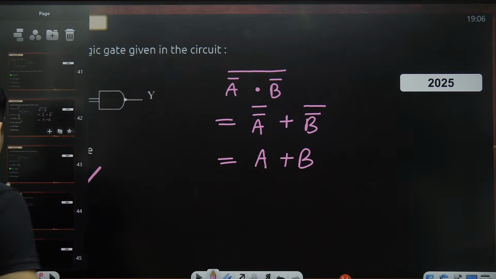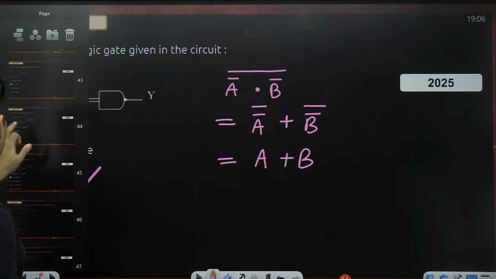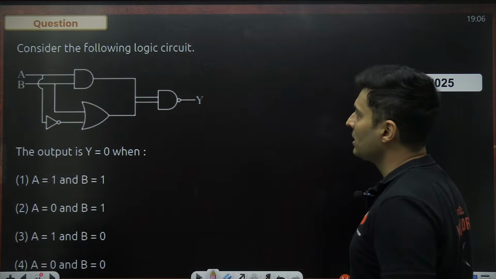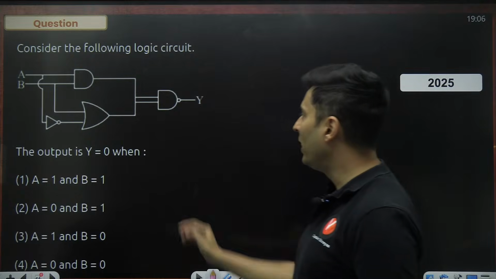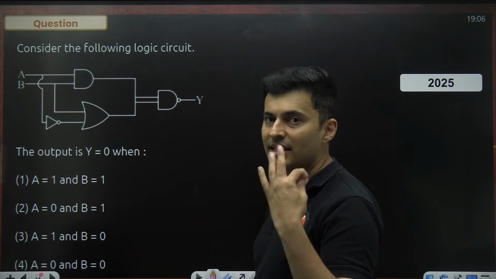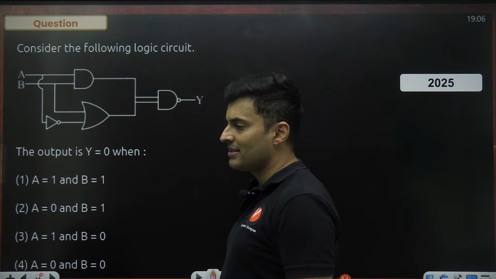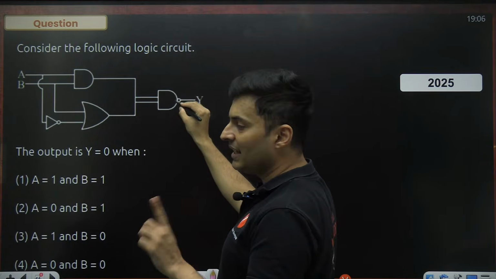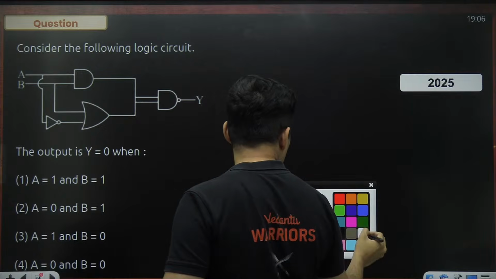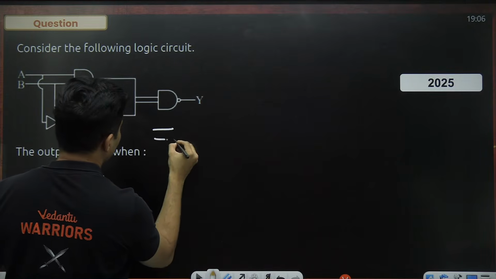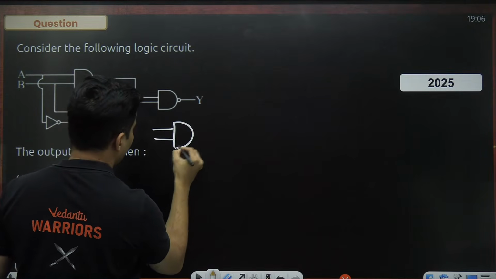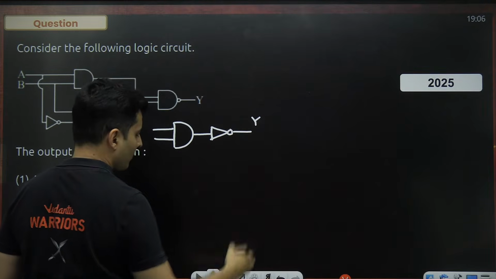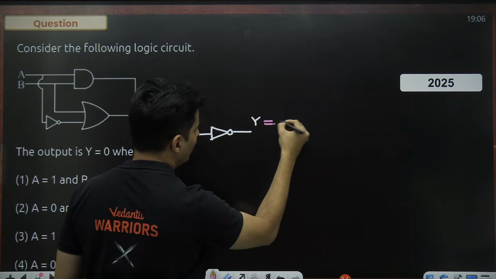All right. Let's go to one more question, guys, coming up on your screen, and here it is. Let's see if we can solve this. Consider the following circuit. When do you think the output is a 0? Let's think. Reverse. This gate is basically a NAND gate. Okay. So think of it like this. That means this is what it is. This is your Y. I want my output to be a 0.